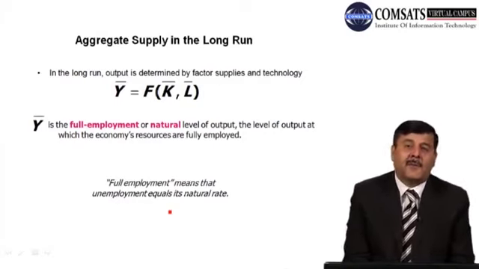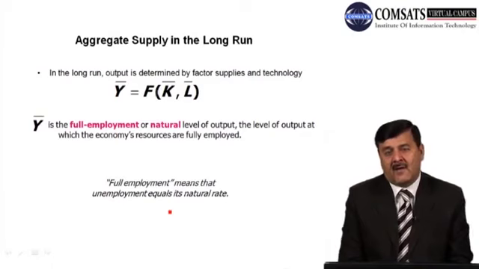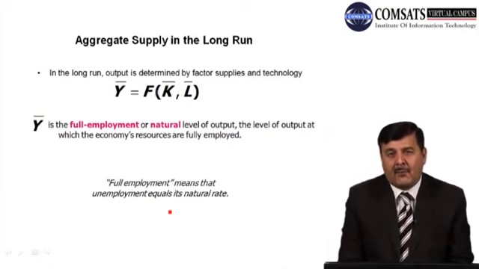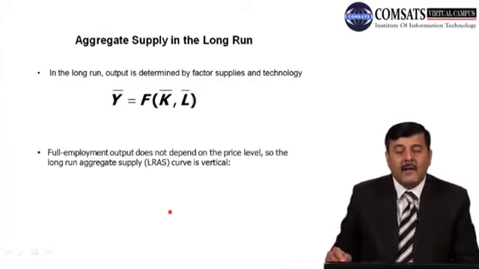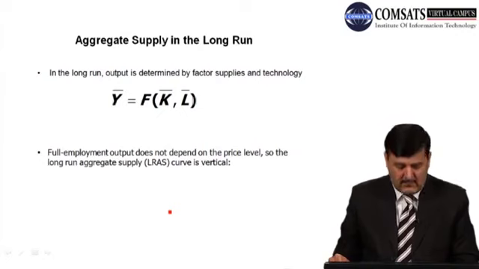Natural rate is the level of unemployment which, as we learned, always prevails or remains in the economy. So in the long run, output is determined by factor supplies and technology, and we can write the production function as Y bar is a function of capital and labor.